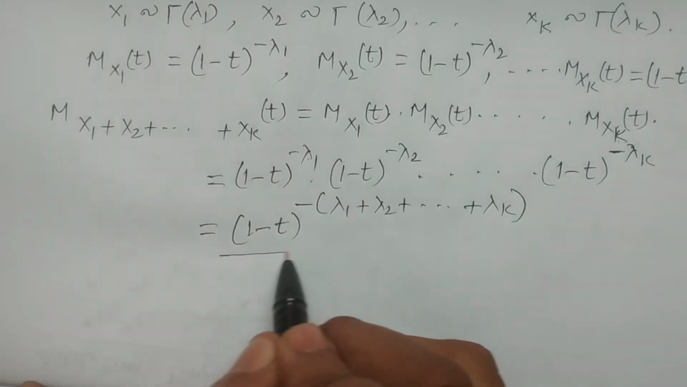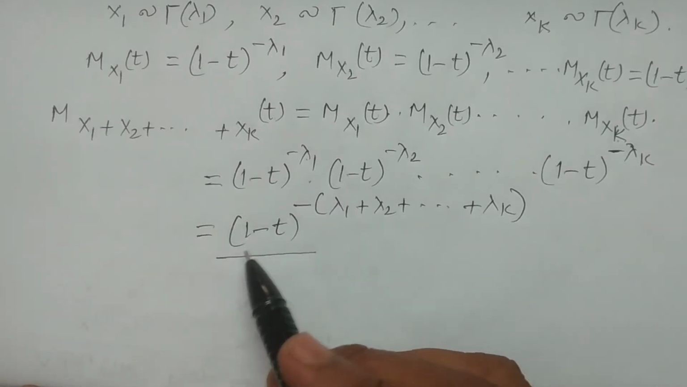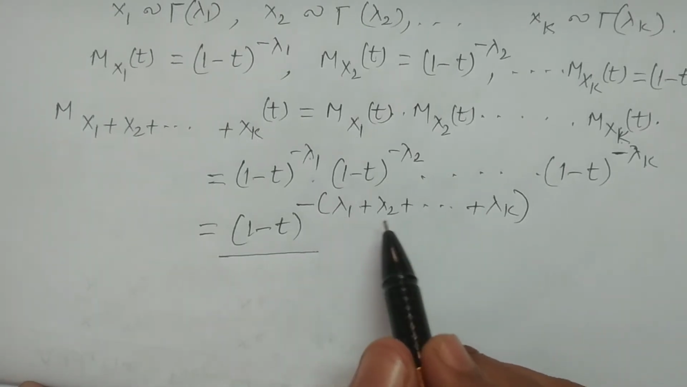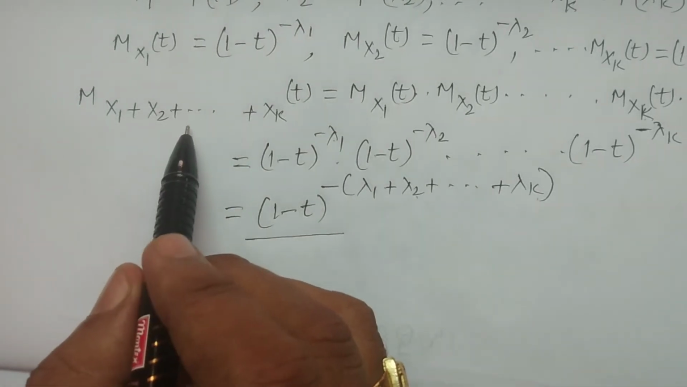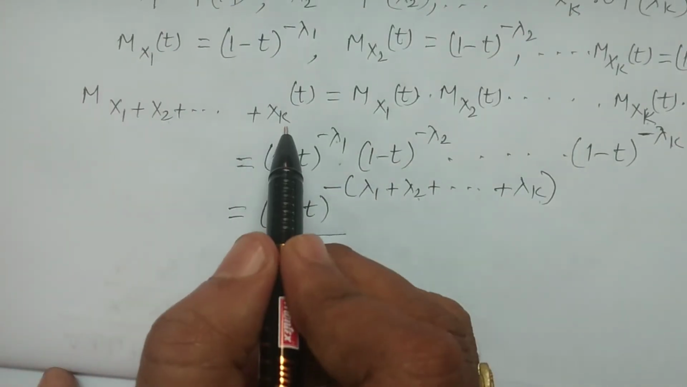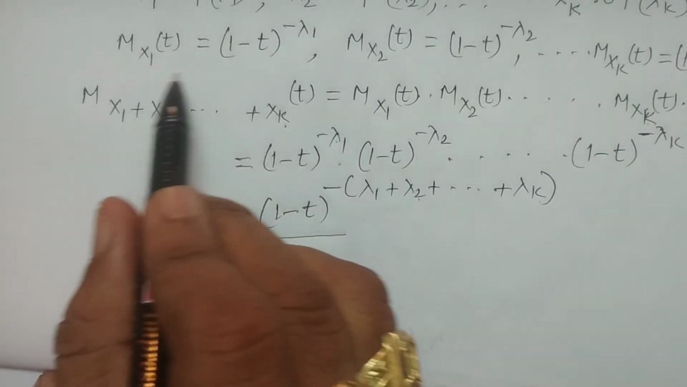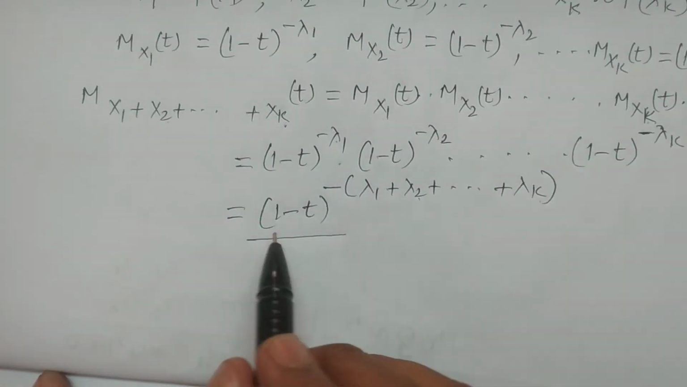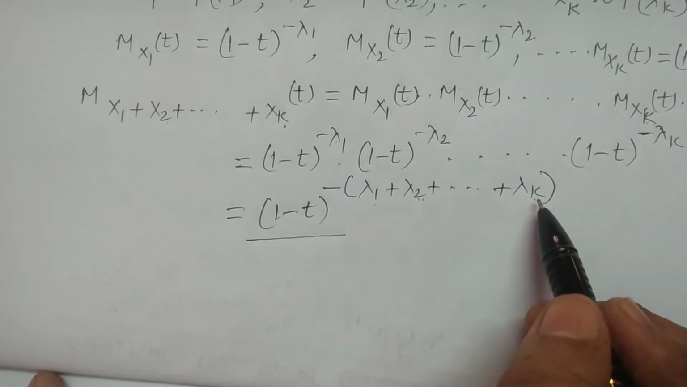This also looks like the moment generating function of a gamma distribution. What is the moment generating function of gamma? (1 minus t) to the power minus lambda, but in the place of lambda we have lambda 1 plus lambda 2 plus and so on plus lambda k. This is the moment generating function of X1 plus X2 plus and so on plus Xk, that is, the sum of k independent gamma variates, with parameter lambda 1 plus lambda 2 plus and so on plus lambda k.